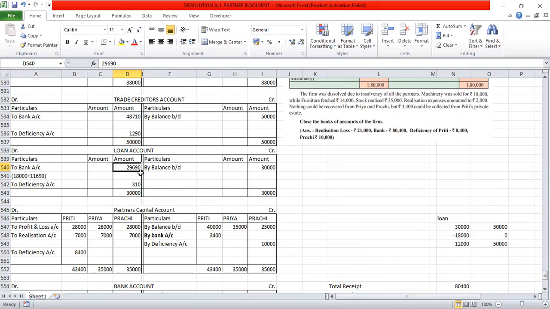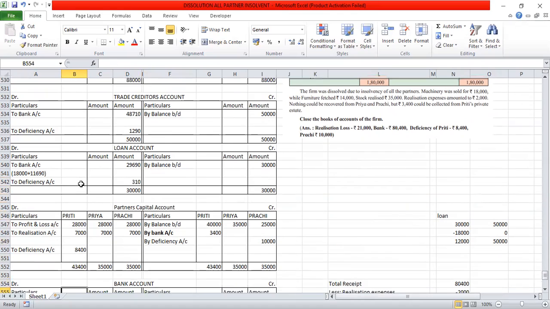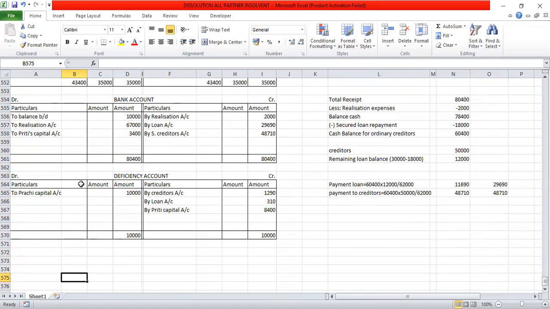So total paid is 29,690 to loan. The other 310 rupees is called a deficiency, that should be transferred to the deficiency account, credit side.